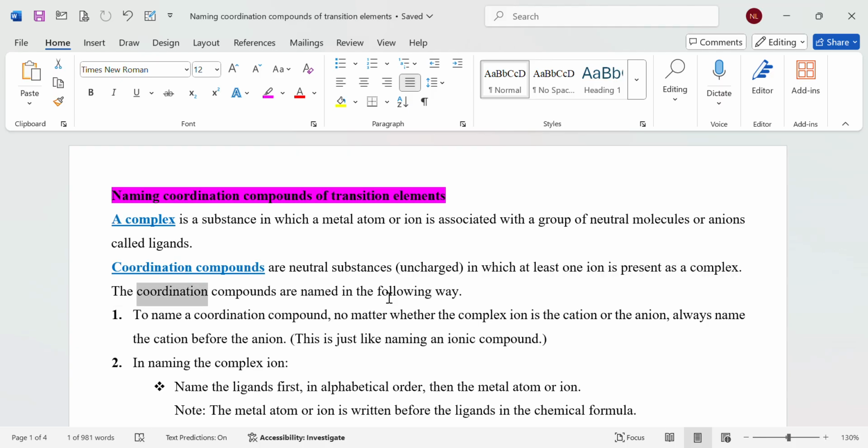The coordination compounds are named in the following way. To name a coordination compound, no matter whether the complex ion is the cation or the anion, always name the cation before the anion. This is just like naming an ionic compound. In naming the complex ion, name the ligands first, in alphabetical order, then the metal atom or ion. Note, the metal atom or ion is written before the ligands in the chemical formula.